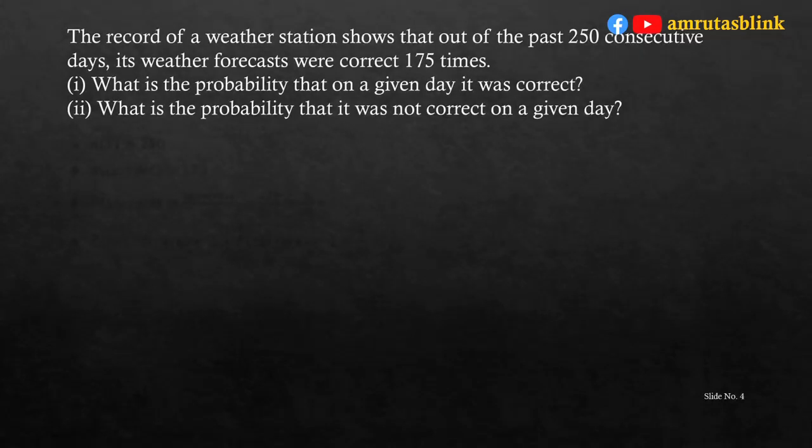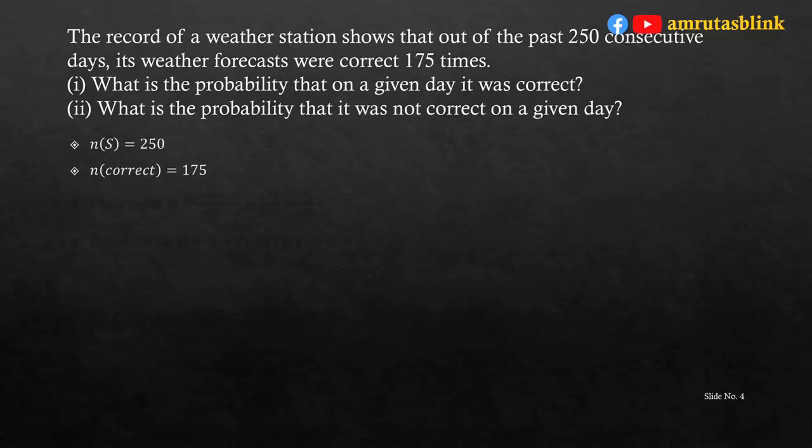The record of a weather station shows that out of the past 250 consecutive days, its weather forecasts were correct 175 times. What is the probability that on a given day it was correct, and what is the probability that it was not correct on a given day? Now, the record shows 250 consecutive days, that means the number of days we are taking into consideration is 250. Hence, n(S) is equal to 250.